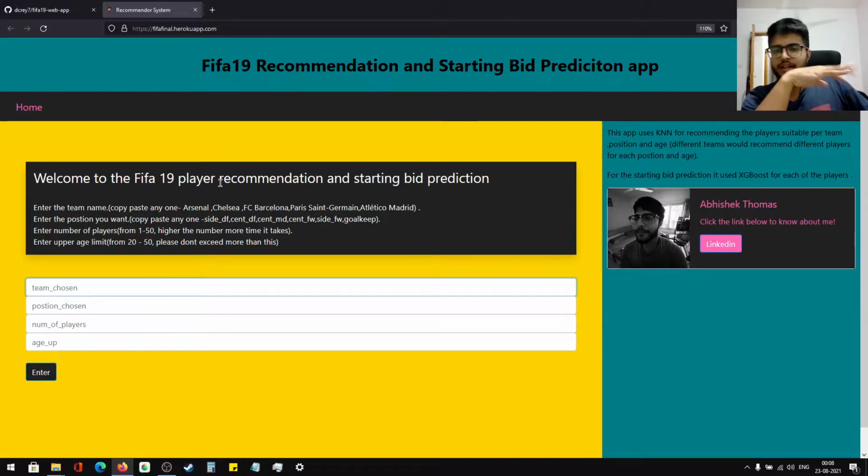All the instructions are given here, along with the algorithms running behind the recommendation part and the starting bid prediction. XGBoost is used for the starting bid prediction, and KNN is used for the recommendation. Anyway, let's just go.